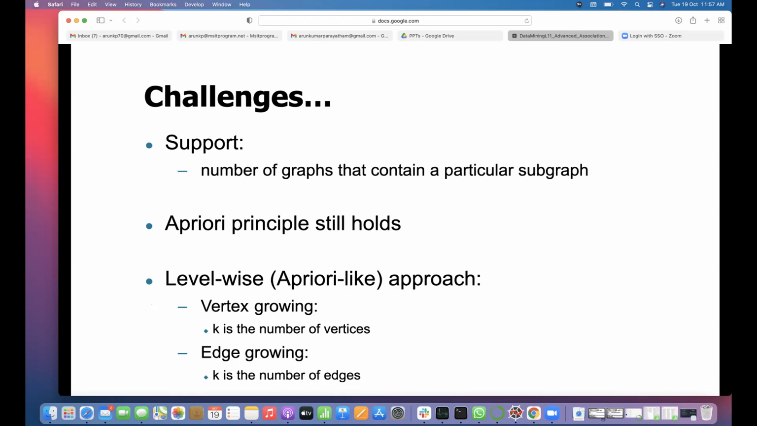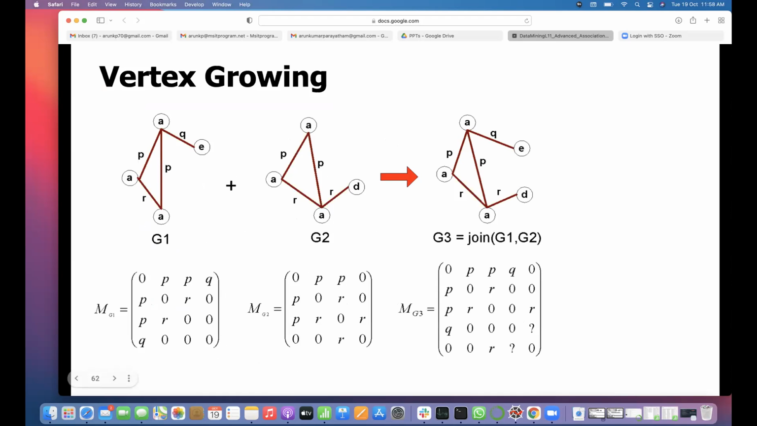First we'll get subgraphs with 1 node, then subgraphs containing 2 nodes, like that. Whether the number of graphs that contain a particular subgraph is very high or low, the Apriori principle still holds. So it is a level-wise Apriori-like approach. In vertex growing, K is the number of vertices, and in edge growing, K is the number of edges. So you can increase either vertices or edges.